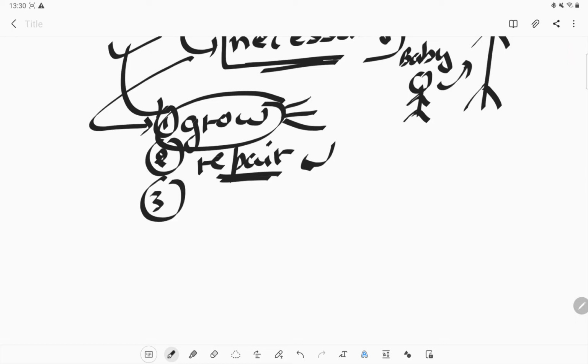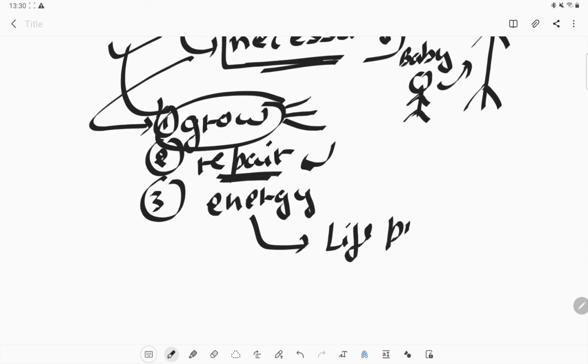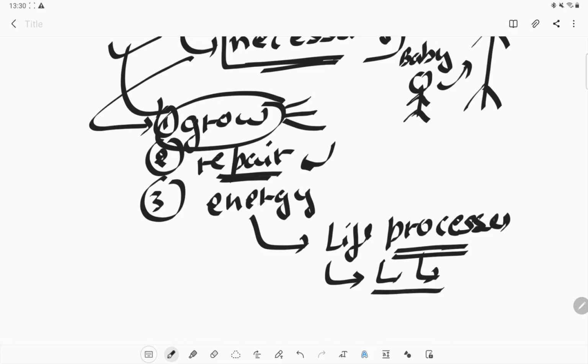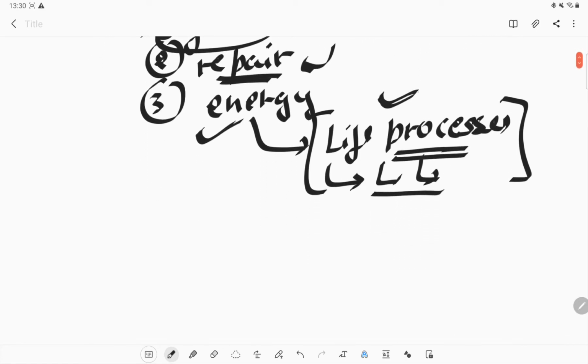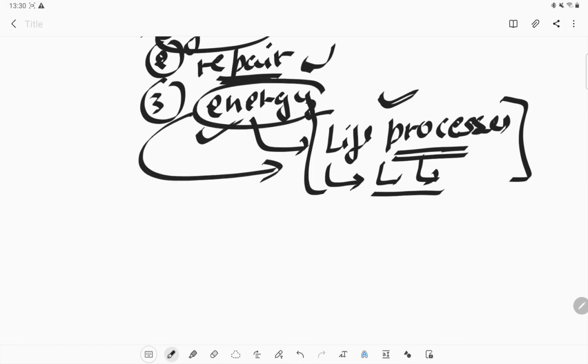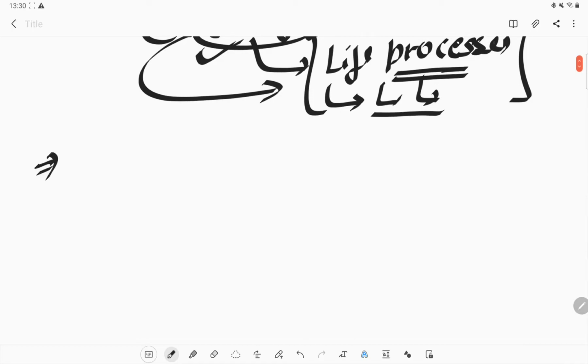We can also take energy as an example. For all the activities which our body does, like in the life processes, what are the life processes? All the processes like metabolism in our body, like digestion, respiration, excretion, all these require energy. All these processes require energy to perform their function. So to perform the life process activities we need energy, and that energy can be taken with the help of the nutrients.